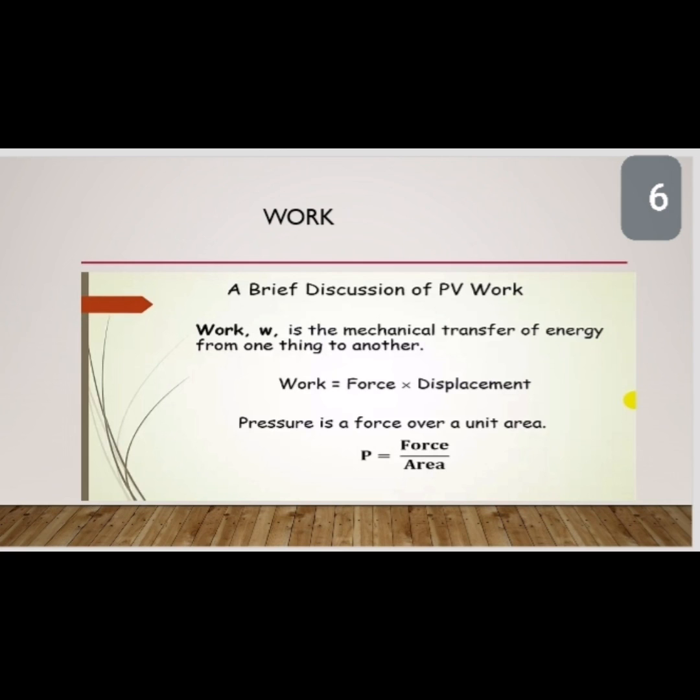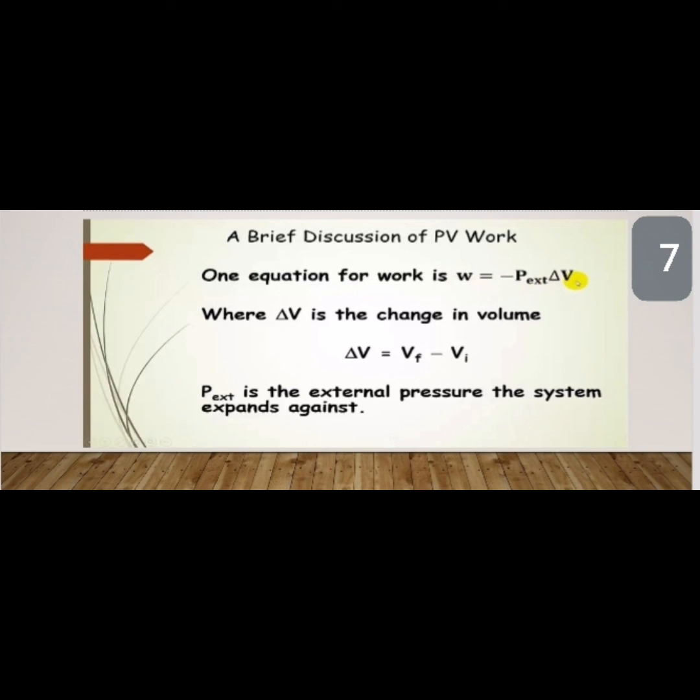The type of work we most commonly encounter in chemistry is pressure-volume work. For example, expansion can occur when a gas is evolved during a chemical reaction. In such cases, the work done W by a system is given by W equal to minus P delta V, where P is the external pressure and delta V is the change in volume. Work is not a state function.